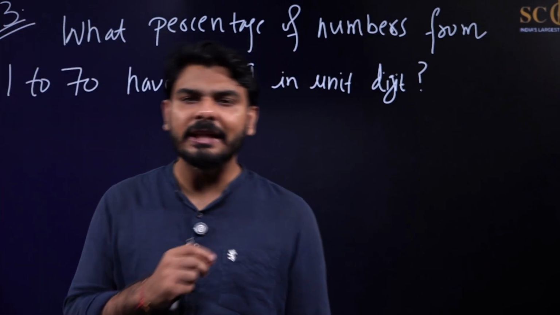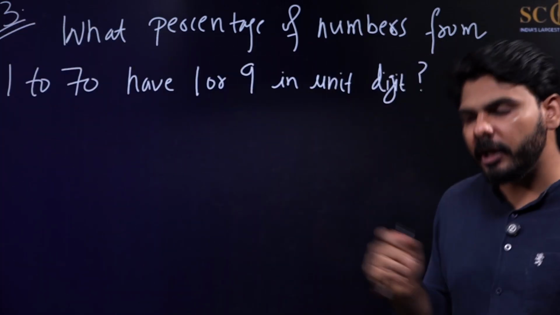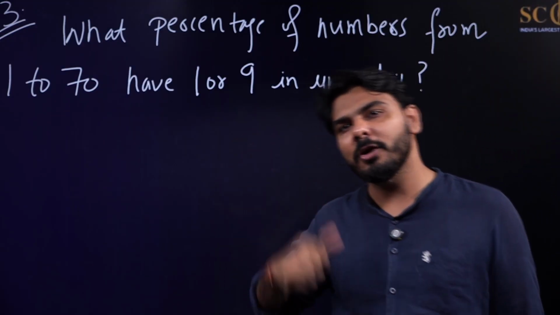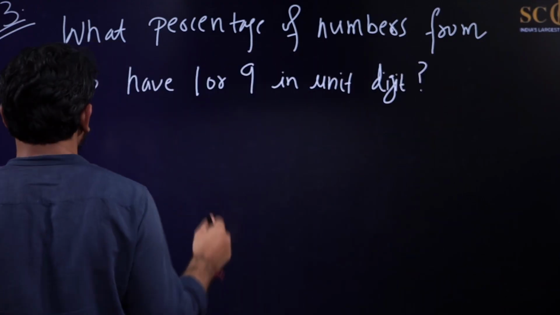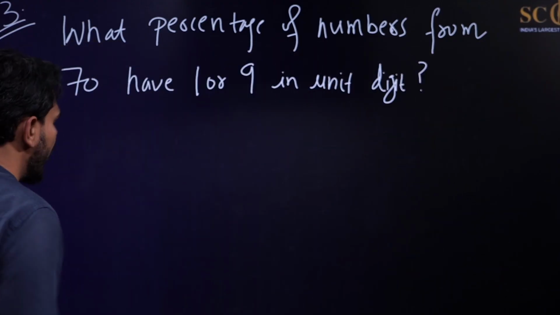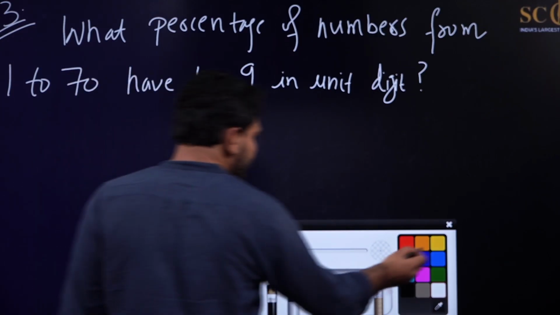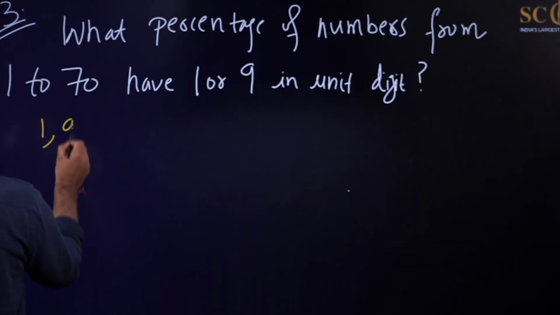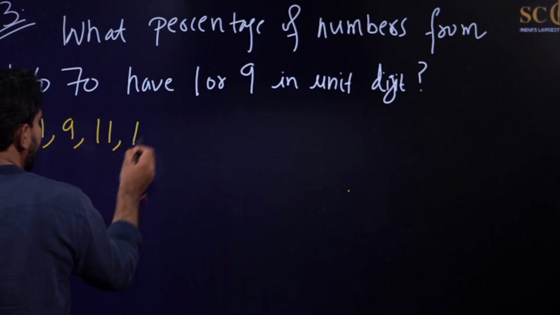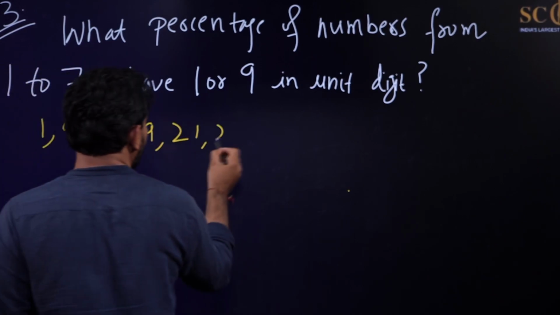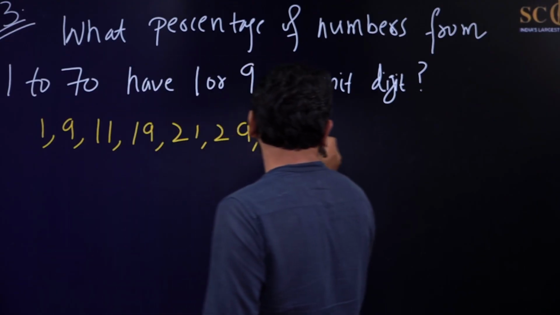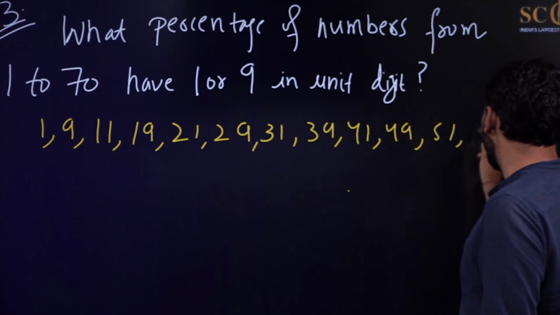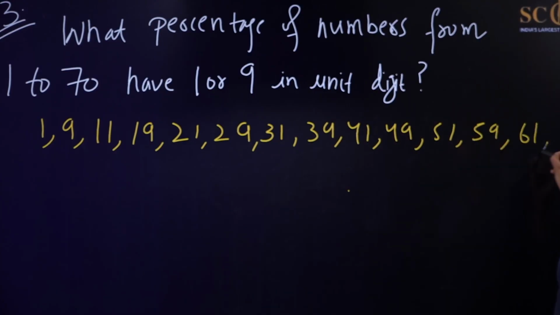So let us see how many of you are getting the correct answer. If you are getting your answer, just put it in the comment box. If you are not getting the answer, just pause the video, solve it, and then check it. Okay. So now, what percentage of numbers from 1 to 70 have 1 or 9 in the unit digit? So now you already know which numbers are having 1 or 9 in the unit digit. It is starting from 1, 9, then 11, 19, 21, 29, 31, 39, 41, 49, 51, 59, and at last 61 and 69.